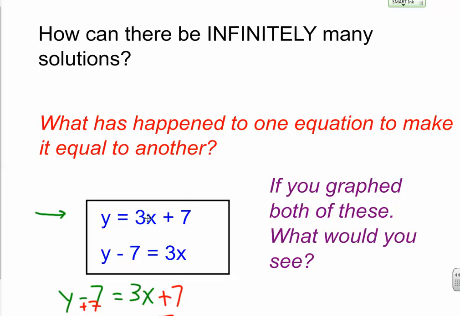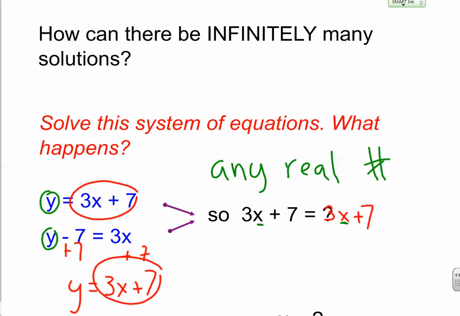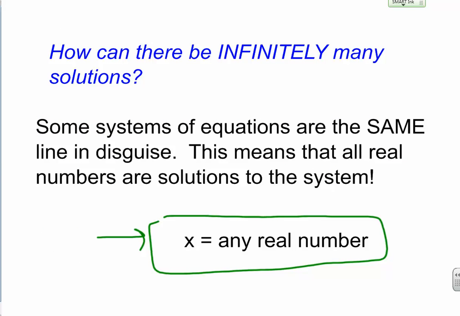So these two equations are actually the same line. And because they're the same line, any real number can be x, and I'll get the same number for y. So I would just see one line if I graph them. So the solution to that system of equations is any real number. And just remember, sometimes they're the same line, but they're in disguise.